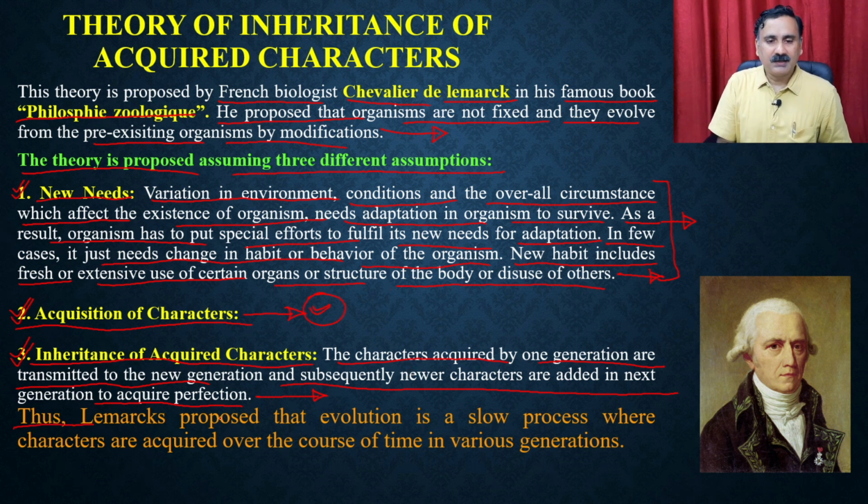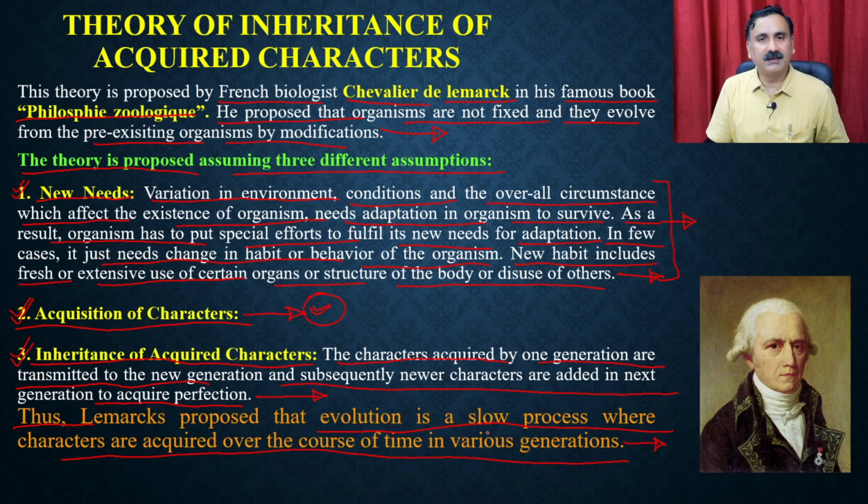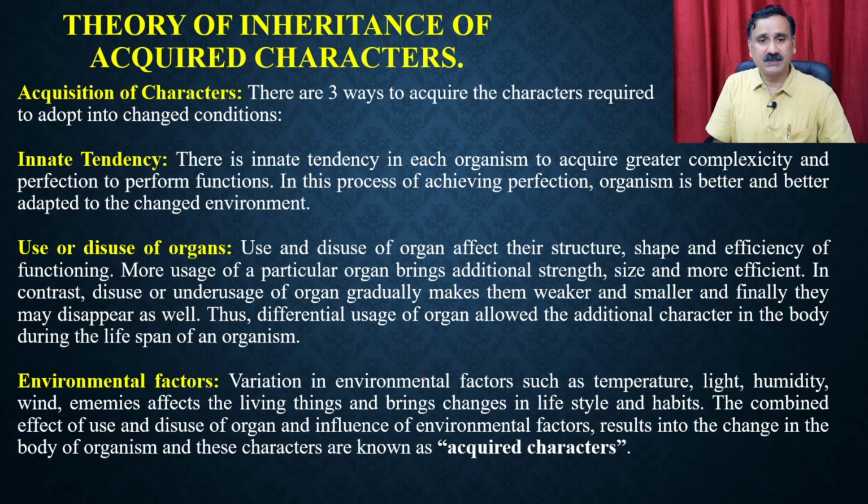Thus Lamarck proposed that evolution is a slow process where characters are acquired over the course of time in various generations. So that is the whole method that Lamarck has described: evolution is a very slow process and it is not done in a single generation. It is done over multiple generations, and because of that the organism acquires different types of characters. Now the question comes, how are you able to acquire the different types of characters?